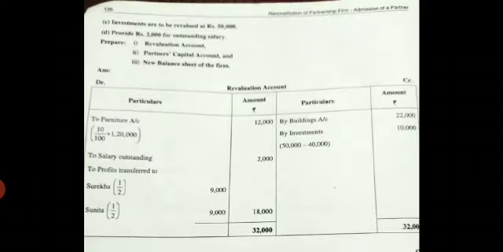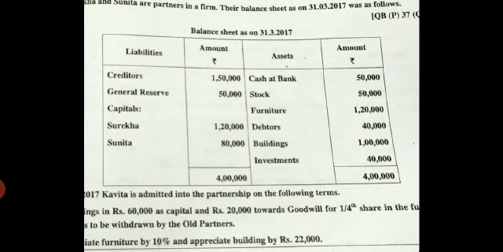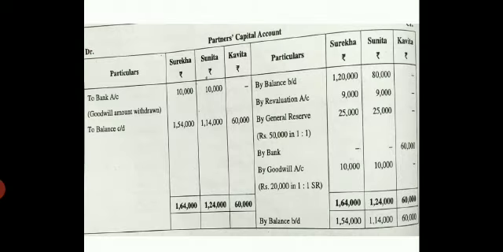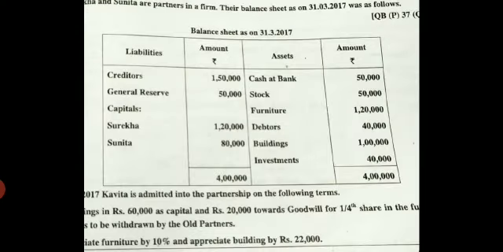Come to the next. They have given you the capital accounts of Surekha and Sunita. Come to your partners' capital credit, first line, write by balance brought down, 1,20,000 and 80,000. Next, come to the asset side in the problem.